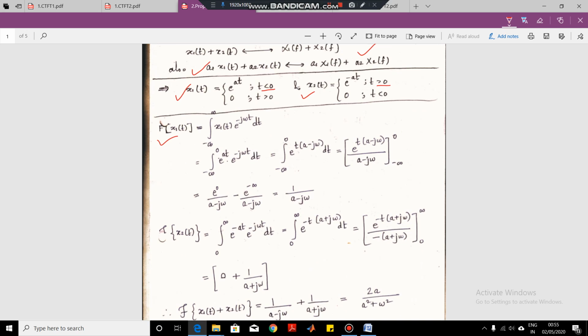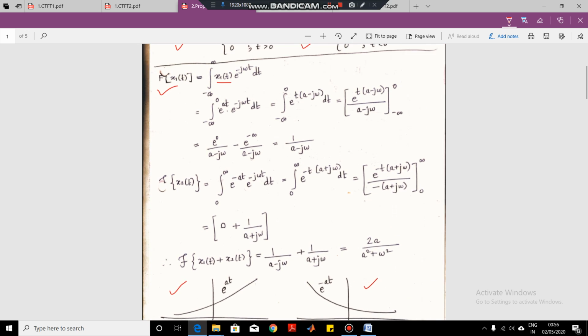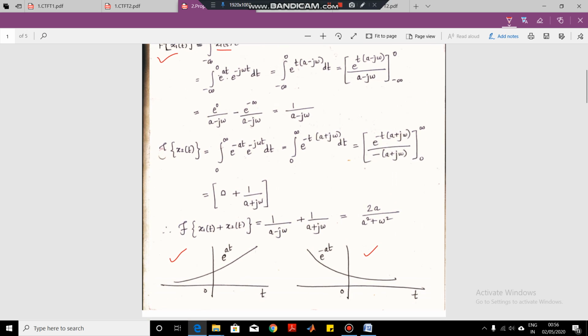For the first Fourier transform, substitute x1 of t in the equation. Now if you plot this signal, it varies from minus infinity to 0.